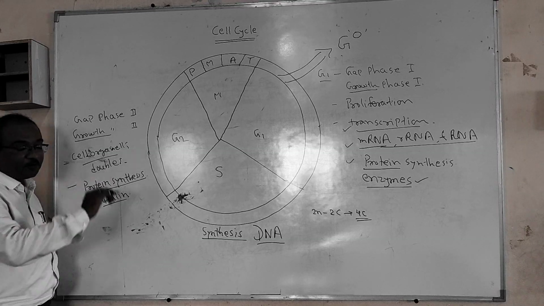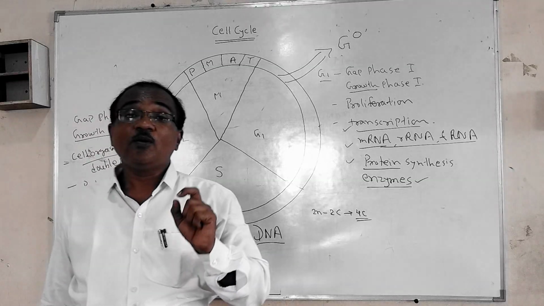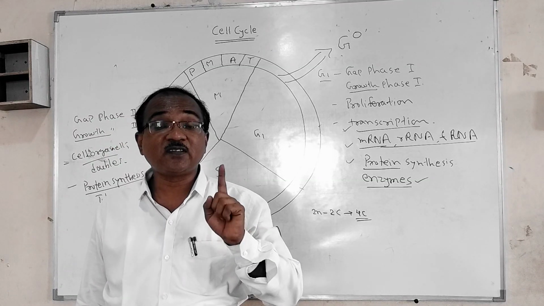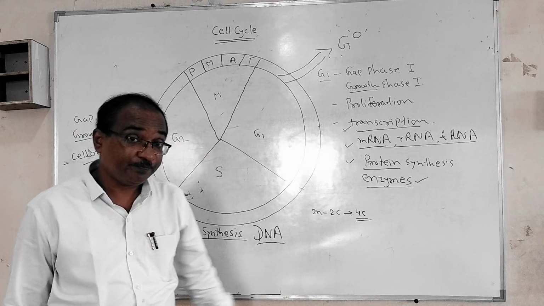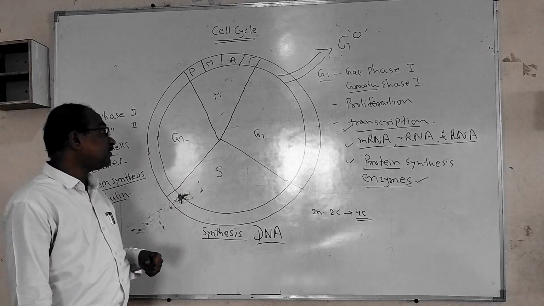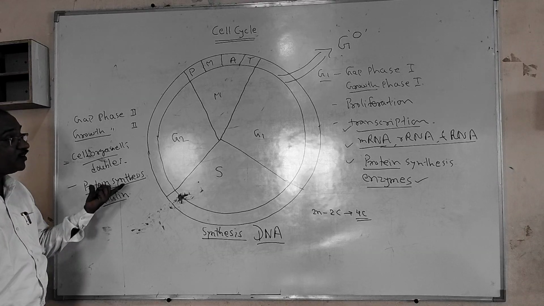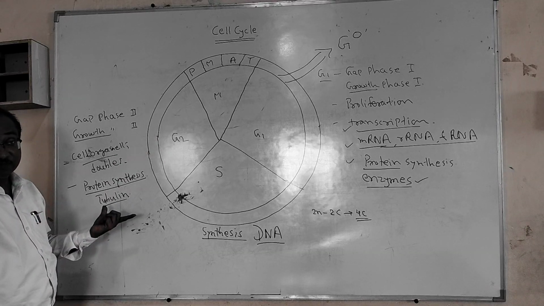The tubulin protein is a contractile protein and it is used for the formation of the spindle fibers at the time of cell division. So these spindle fibers can contract, means these are contractile proteins. Such contractile proteins are also produced in the G2 phase.